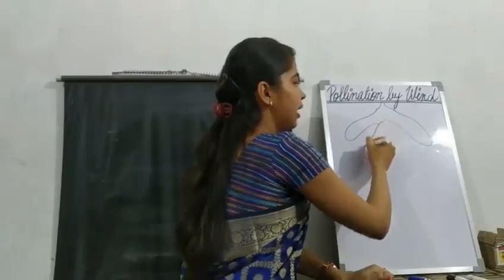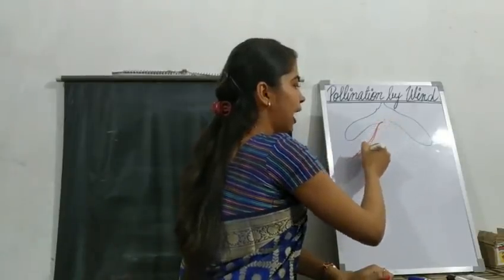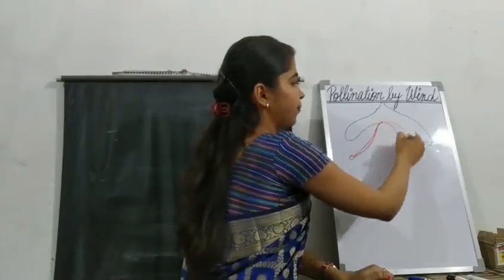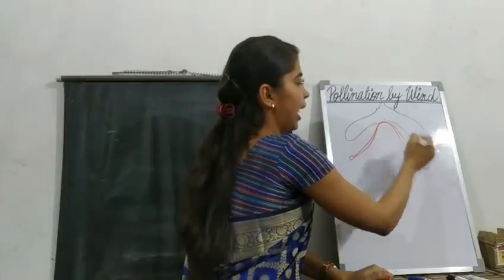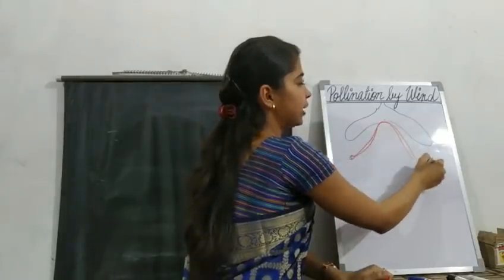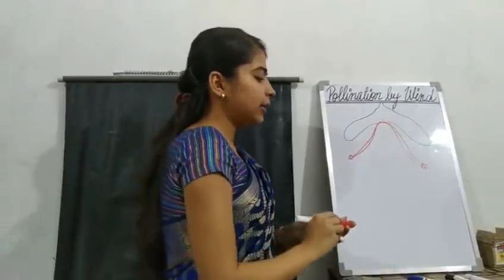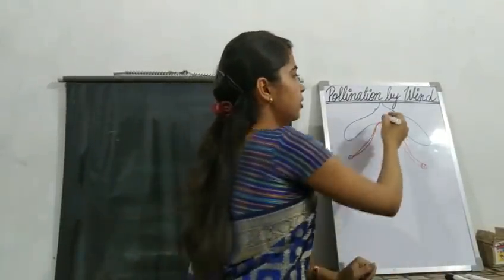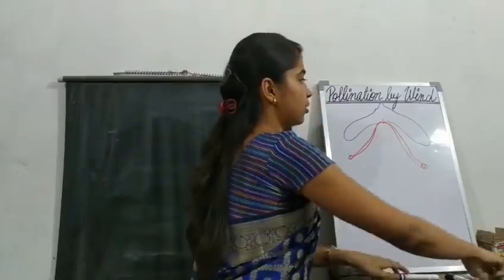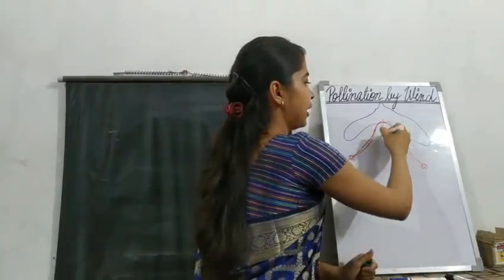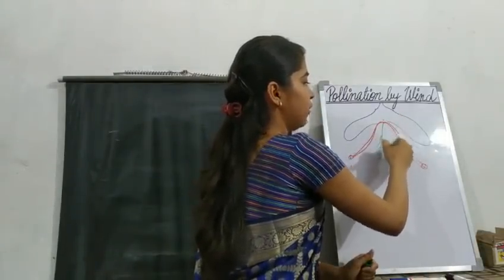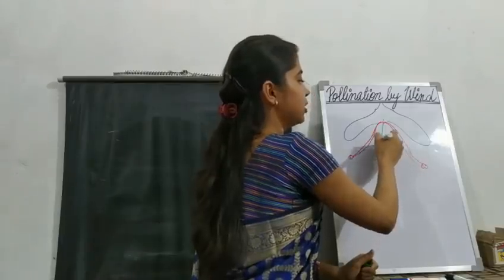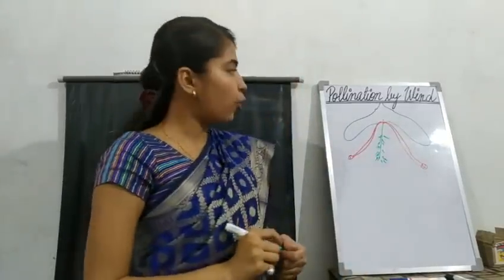Their anthers will hang outside the flower, and the stigma will be like a feather. Have you seen the feather of a bird? You know? So what happens?